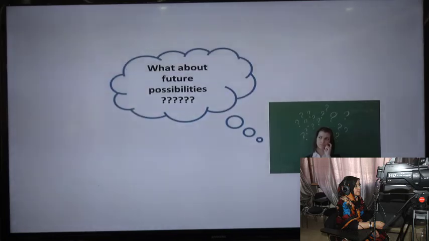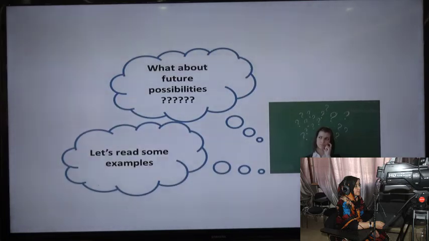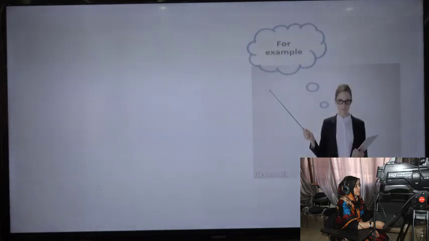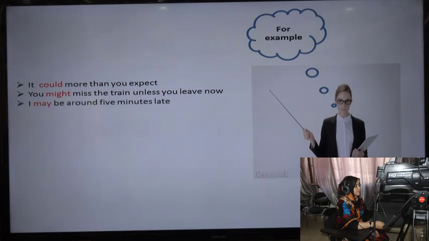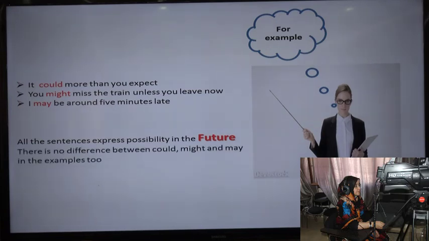What about future possibilities? Let's read some examples. For example, we have, it could cost more than you expect. You might miss the train unless you leave now. I may be around 5 minutes late. All the sentences express possibility in the future. There is no difference between could, might, and may.